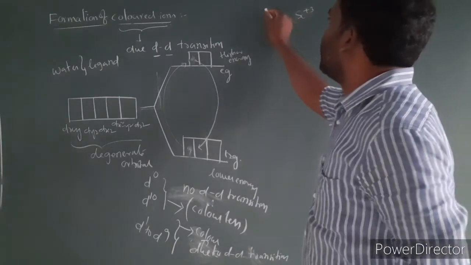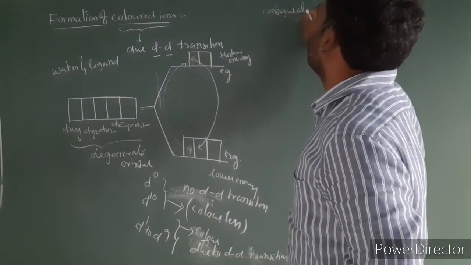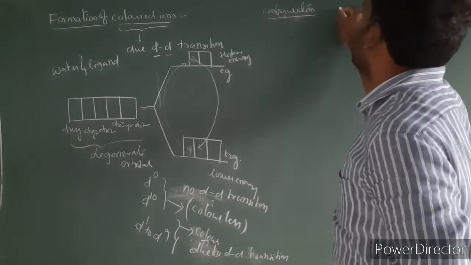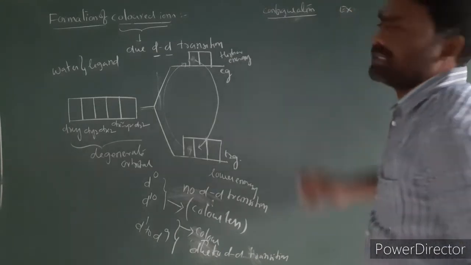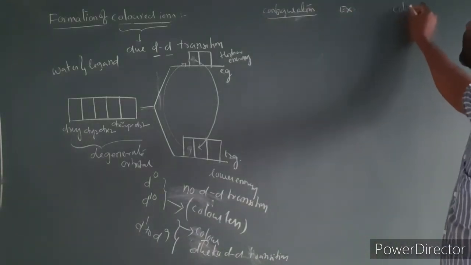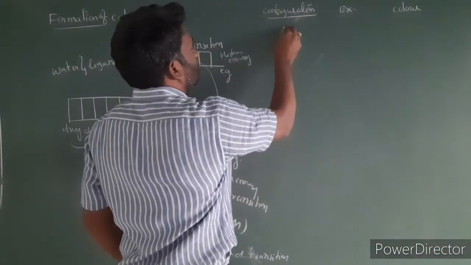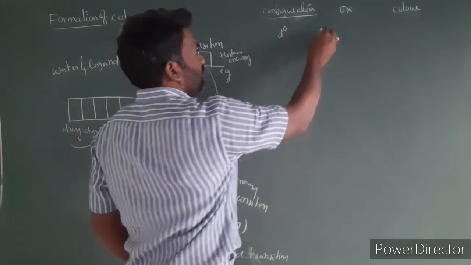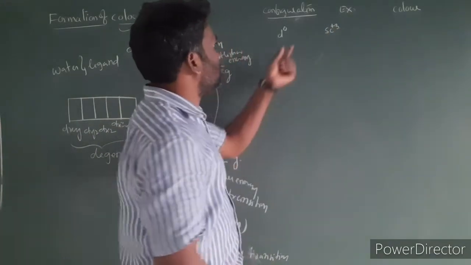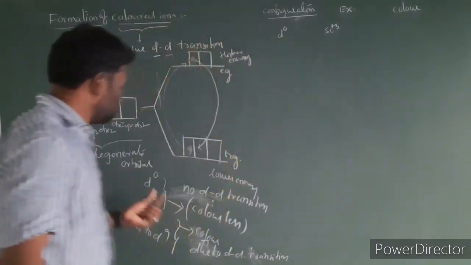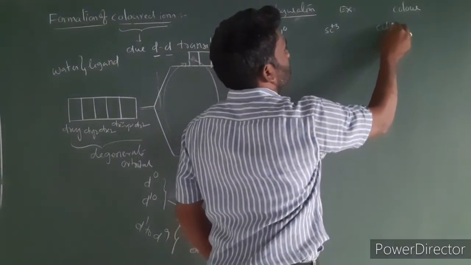There is no electron, so it is a D0 configuration, no d-d transition, and it is colorless.